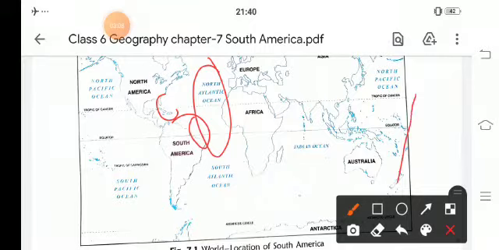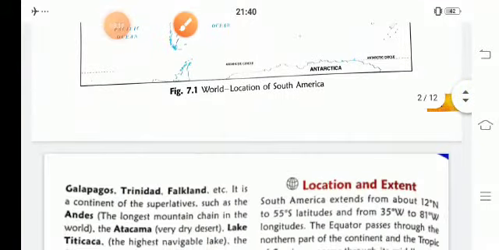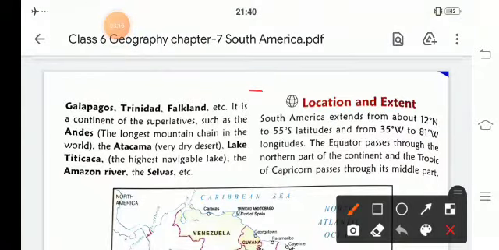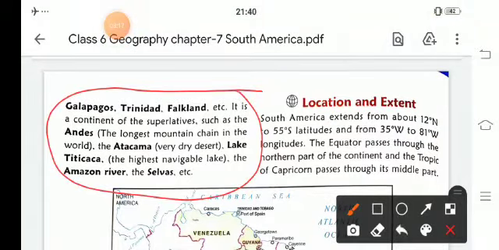It is a continent of superlatives. The Andes is the longest mountain chain in the world, and Atacama is a very dry desert.